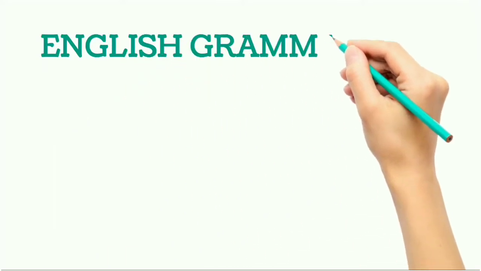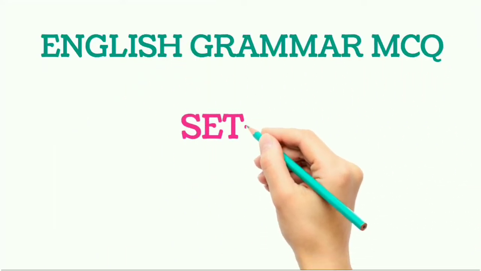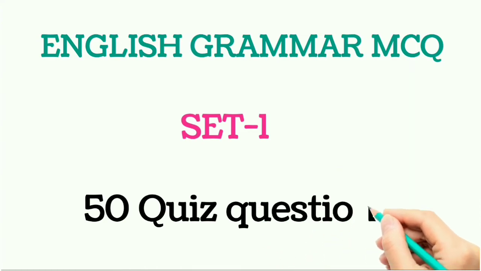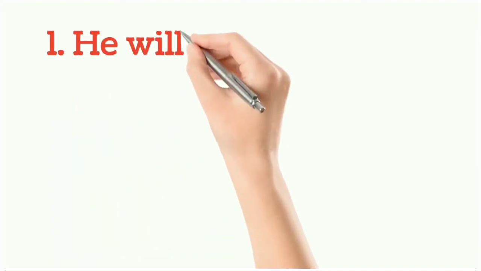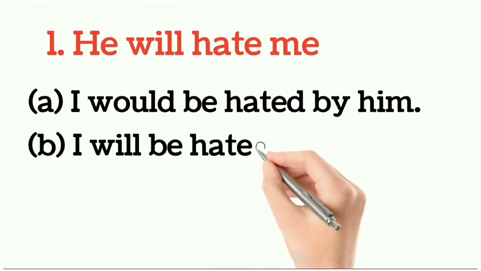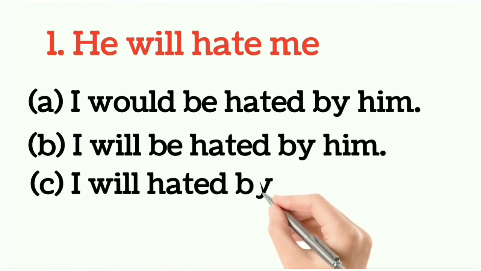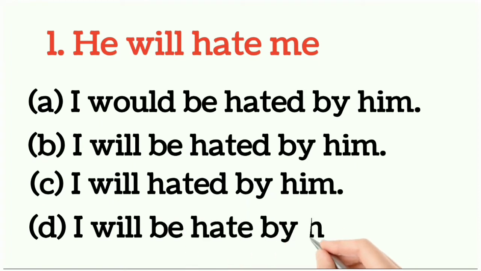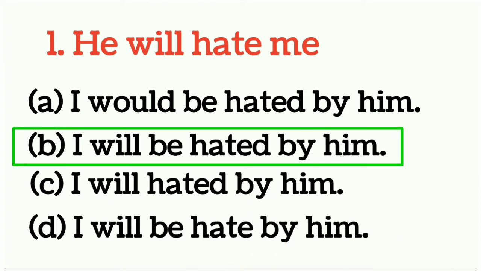In this video, we are going to discuss English grammar MCQs. Set number 1, 50 quiz questions we are going to discuss. Question number 1, he will hate me. You have to change into passive voice. So what would be the right answer? Option number B would be the right answer. I will be hated by him. It will be the right answer.